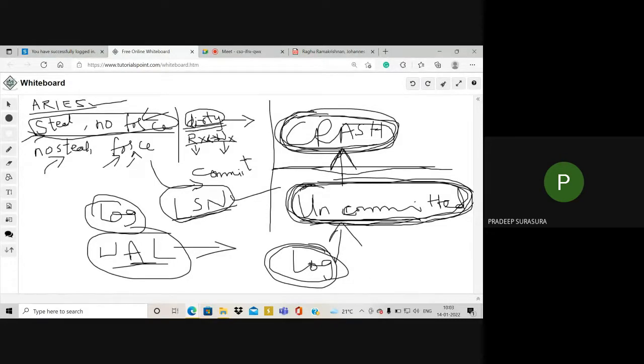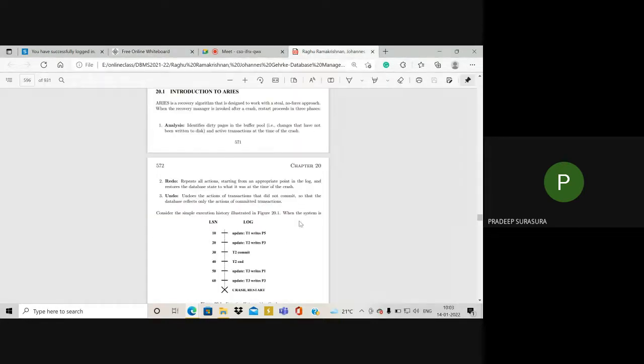All right. So first, understand the log. It shows the sequence of instructions which are executing, with the help of the log sequence number, which we call LSN. It holds the schedule of all the transactions. Schedule means it holds the list of all transactions which were executing, along with their statuses. All right.